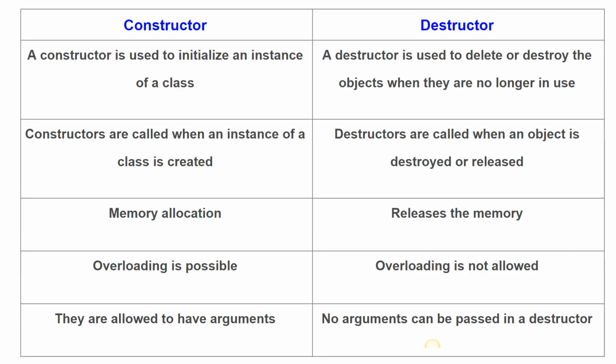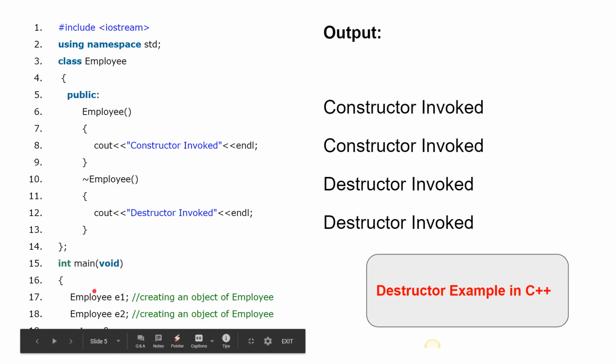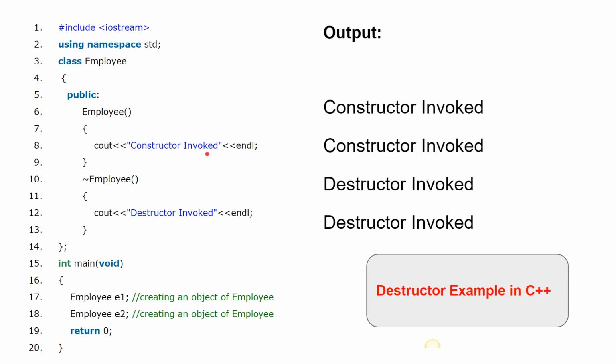Also, the difference between constructor and destructor, you may get this question in C++. So you have to know the difference between constructor and destructor. We'll see the example for constructor and destructor. Execution always starts from the main method. In C++, this is how we create the objects, employee e1 and employee e2. Here we have two objects. As soon as you create the object, the constructor block gets executed. So what is the message? Constructor invoked, and this message will be displayed on the console window.